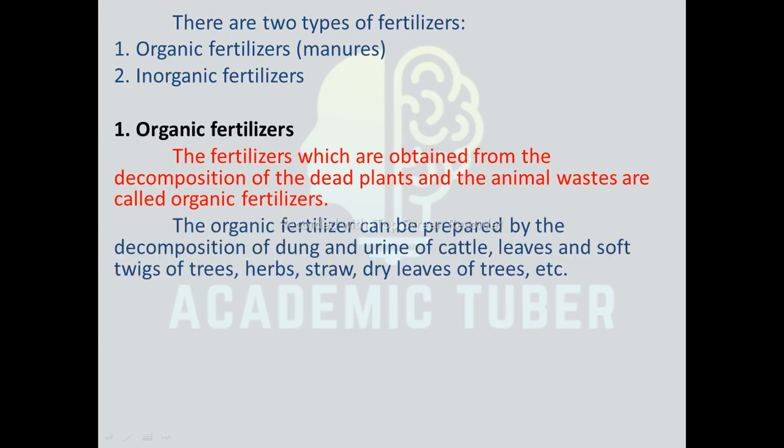They are obtained from the natural process. Organic fertilizers are very suitable for crops and plants because they supply all the essential nutritive elements to the plants. Organic fertilizer can be prepared by the decomposition of dung and urine of cattle, leaves and soft twigs of trees, herbs, straw, dry leaves of trees, etc.